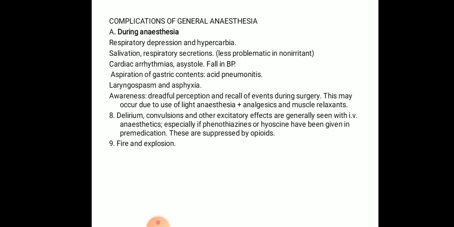Aspiration of gastric content, that is acid pneumonitis, that is entry of substances from the stomach into the respiratory tract, is called aspiration. Then laryngospasm and asphyxia. There will be spasm in the larynx region due to over secretion, and this will lead to respiratory trouble, that is absence of respiration, called asphyxia.